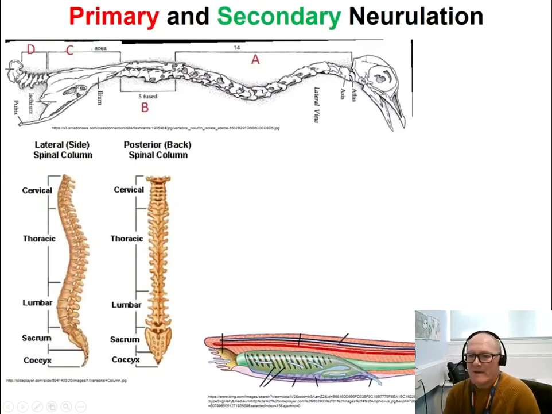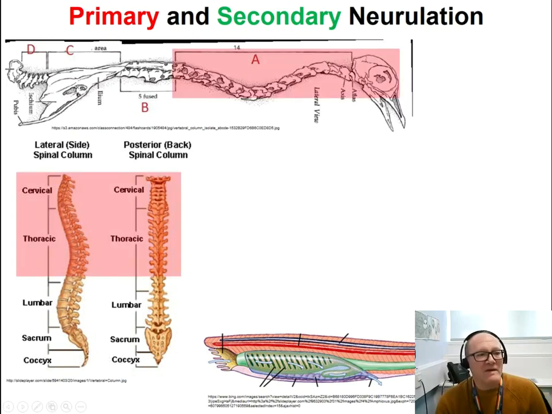So why do we have primary and secondary neurulation? If we look at different species, here we have the spine structure of a typical bird, here we have the spine structure of humans, and here we have an amphioxus, which is a primordial vertebrate, if you want.